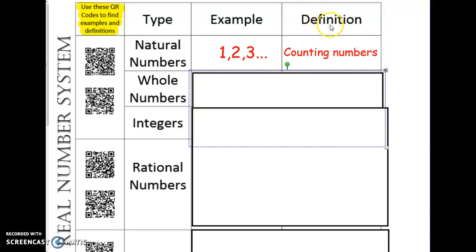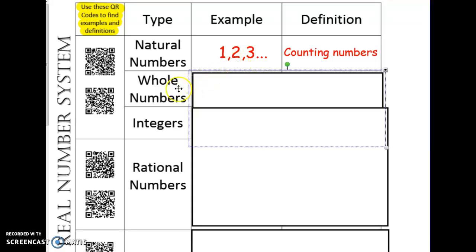So the first thing you learned when you were a little kid is how to count: first, second, third. We use these for place values in track events and things. And you'll notice that it does start with 1, and you can continue counting by ones all the way on up. So these 3 dots mean that it's going to continue forever and ever.